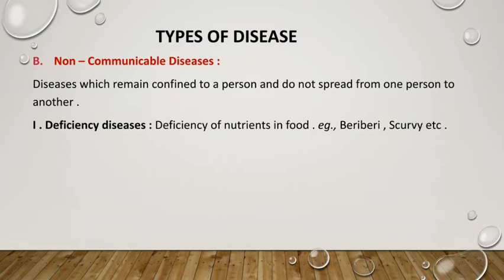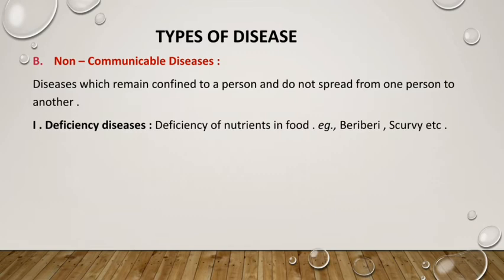Beriberi is a disease caused by vitamin B1 deficiency. And scurvy is another vitamin deficiency disease due to the deficiency of vitamin C. So these two are known as deficiency diseases.